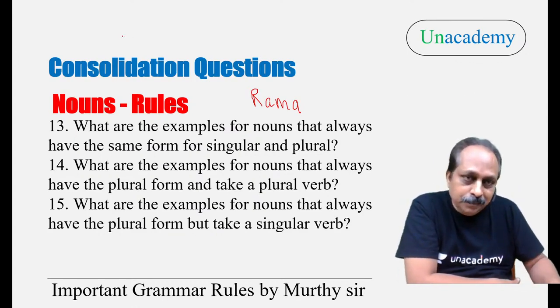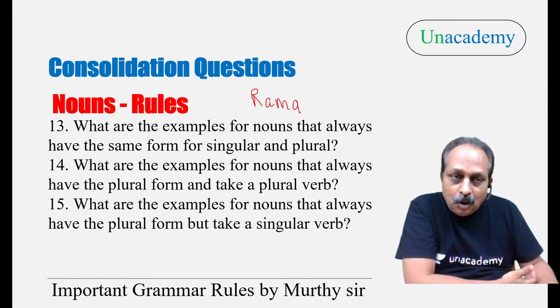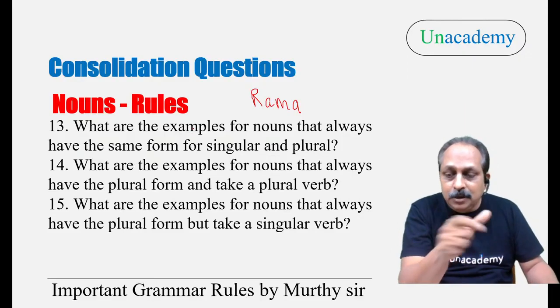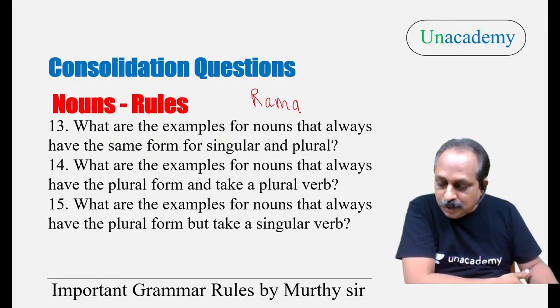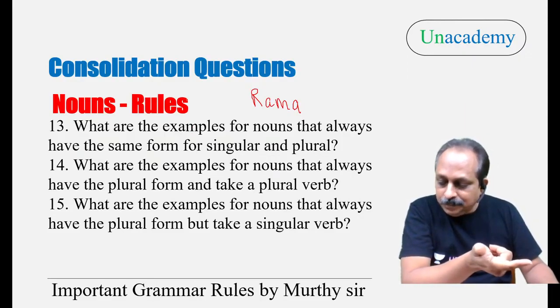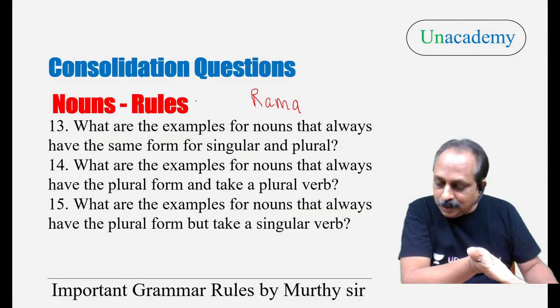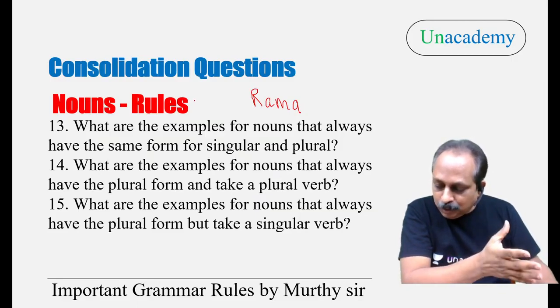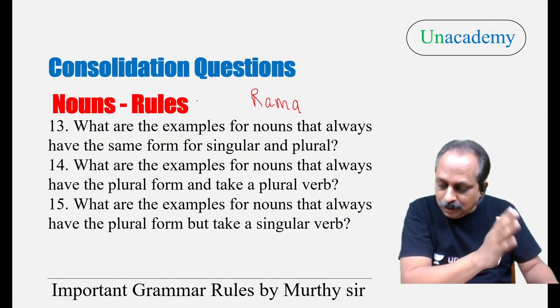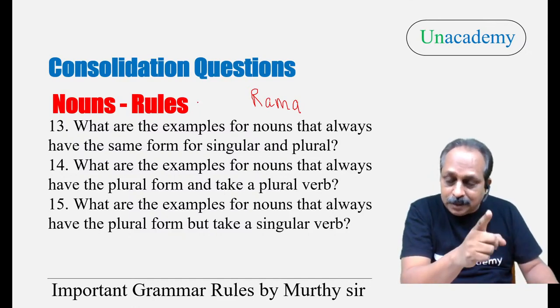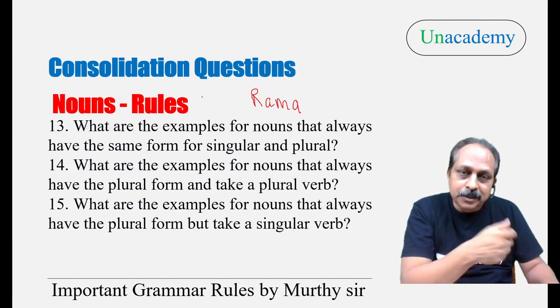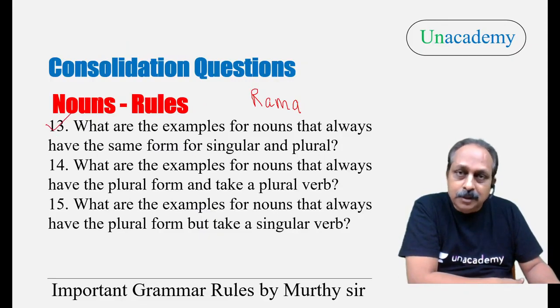We are running out of time. What are the examples for nouns that always have the same form for singular and plural? Already some students have answered: sheep, deer, salmon, trout, cod. There's one more which is very important from the exam point of view. No one has written that example. Sheep, deer, one group. Salmon, trout, cod, one group. Offspring, that is important. Aircraft, spacecraft. Very good. You have answered this one.